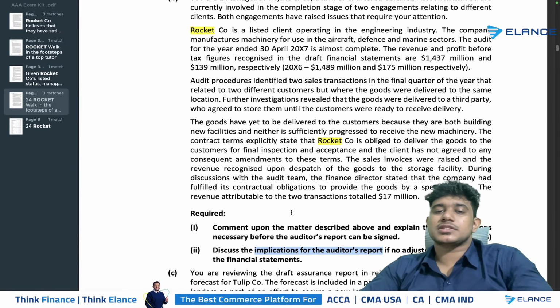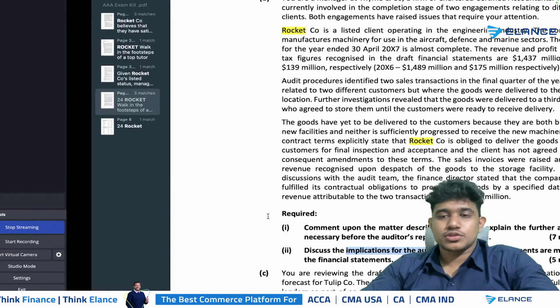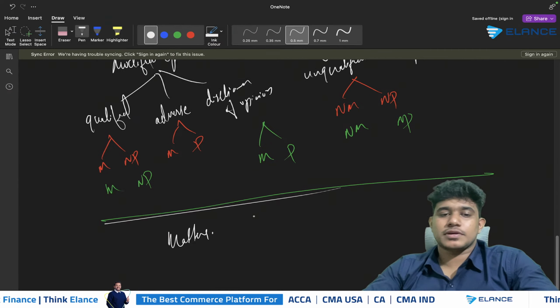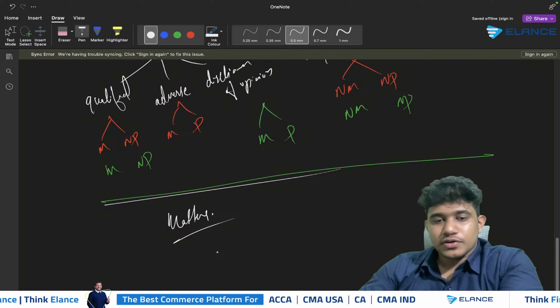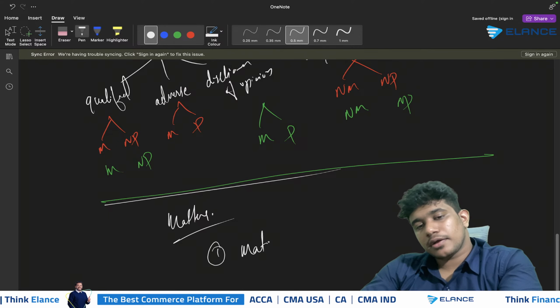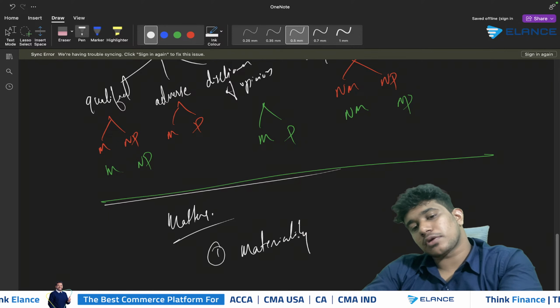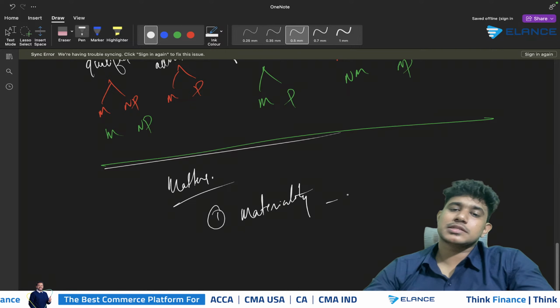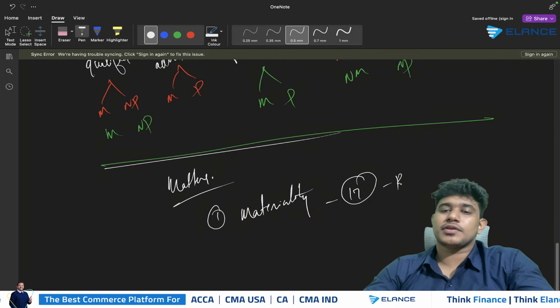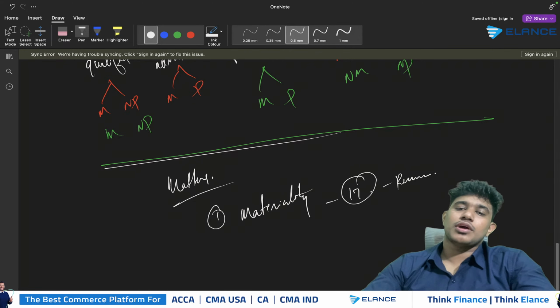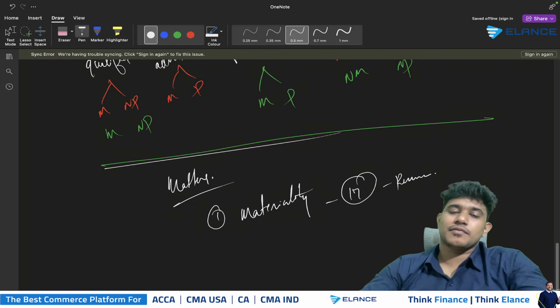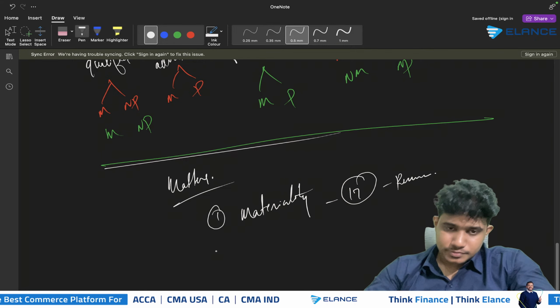And now they have asked us to comment on the matters. So when you get a question to comment on the matters, first of all, you need to specify the materiality of this particular transaction. So here in this case, we know that 17 million of revenue is recognized by the company. So you have to consider whether this 17 million of revenue stated here is material.